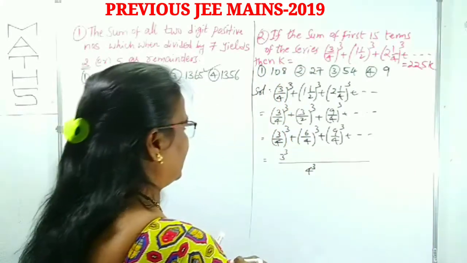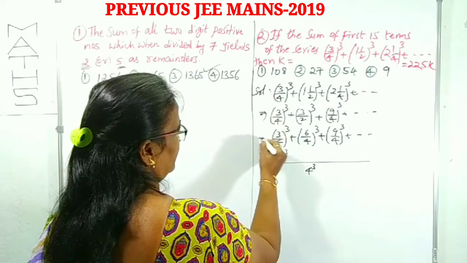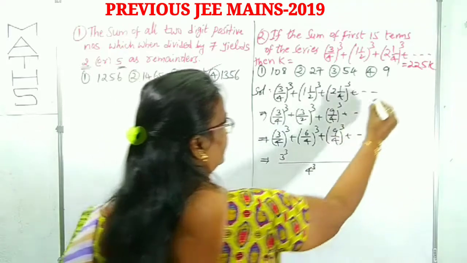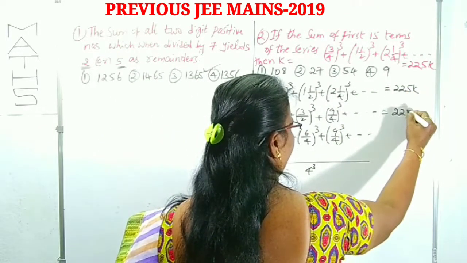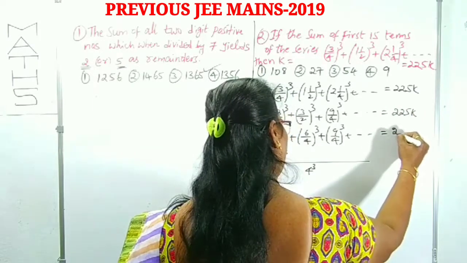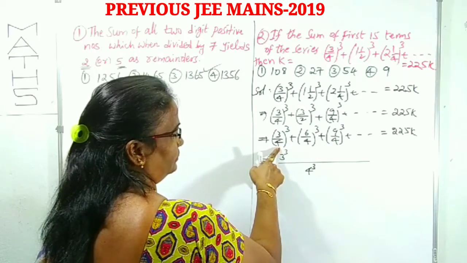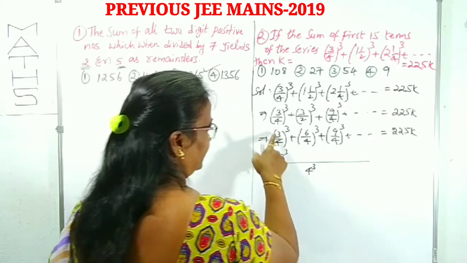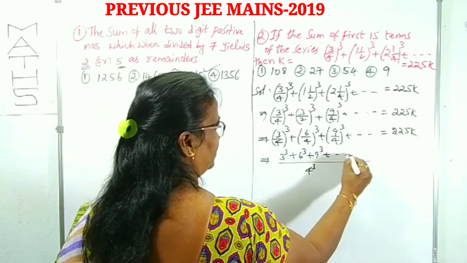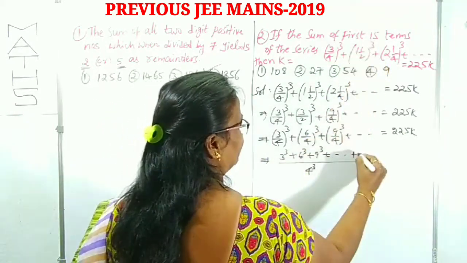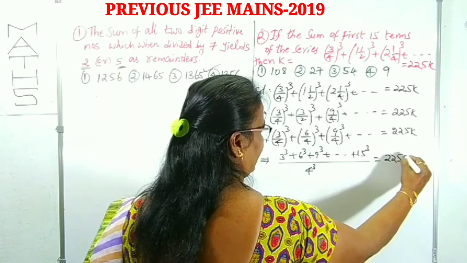Okay, so I am correcting this, that's why I am writing implies is equal to 225k, right? And in each denominator 4 cube is there. I am writing 4 cube here. Here 3 cube plus 6 cube plus 9 cube plus up to how many numbers? Up to 15 terms, 15 cube, is equal to 225k, right?